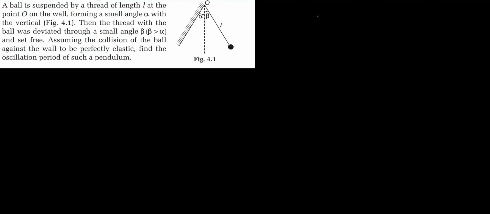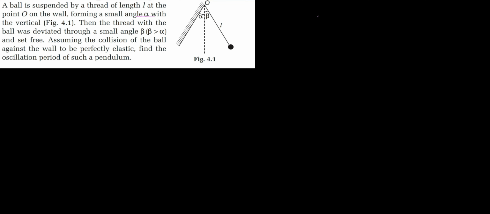Now let's solve a beautiful and tricky problem on simple pendulum. The problem says a ball is suspended by a thread of length L at the point O on the wall, forming a small angle alpha with a vertical. So basically the wall is inclined at an angle alpha with a vertical and the length of the thread is L. Also the angle alpha is very small. And we will see what impact it creates being a small angle.